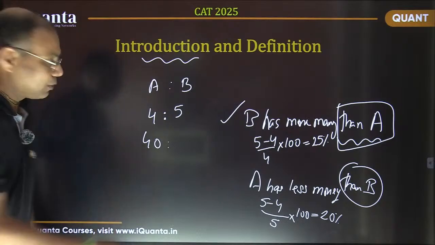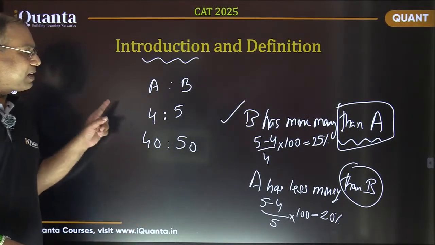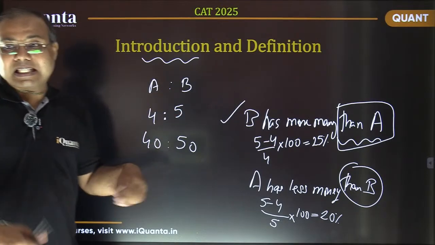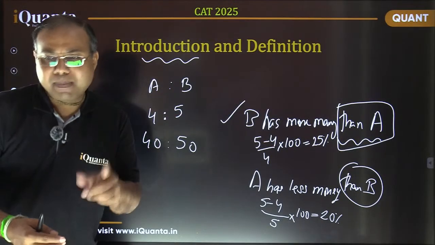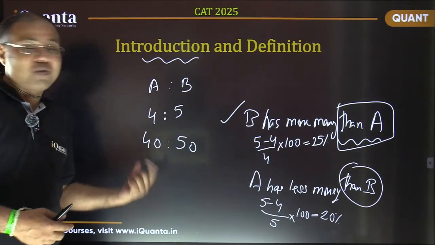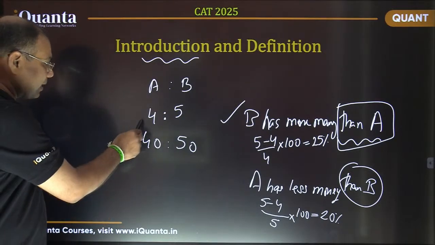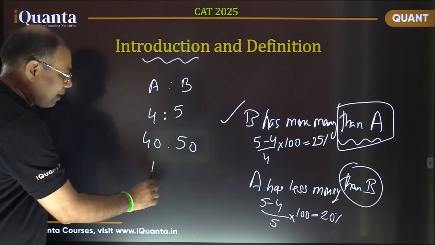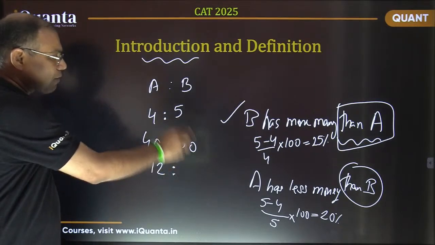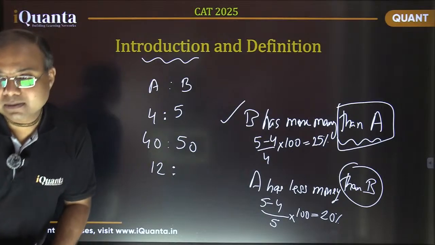50, right? Good. So I can say that if I multiply both the ratios with the same number, I repeat, if I multiply both the ratios with the same number, the ratio will not change. If in place of 4, I write 12, what will be the corresponding value for B?